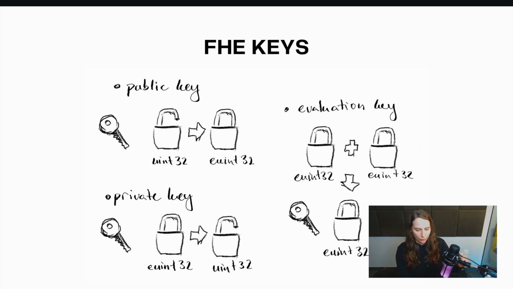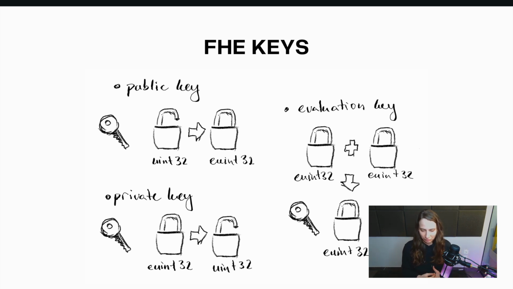And we need to know the fact that we have basically 3 different keys. We have the public key. As we know, with the public key, we can take normal data and encrypt it. With the private key, we can take that encrypted data and decrypt it, right? So now it's publicly available for everybody.